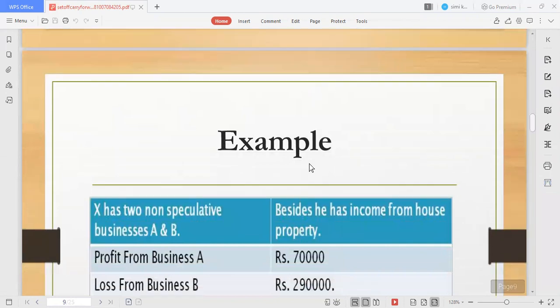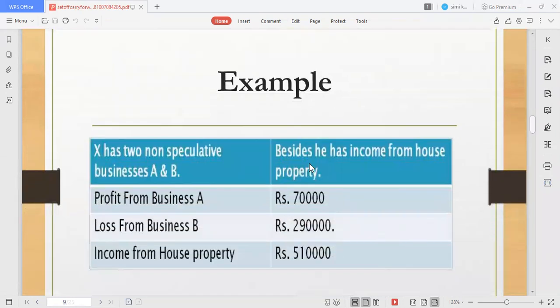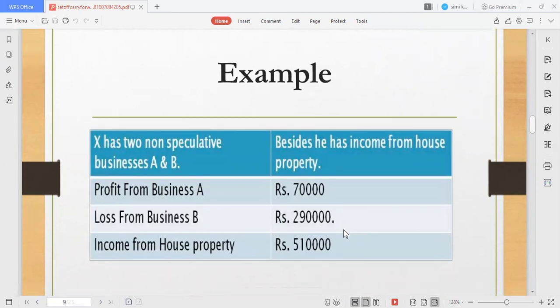Here is an example for you. Just solve it. X has two non-speculative businesses, A and B. Besides that, he has income from house property as well. Profit from business A is 70,000 rupees. Loss from business B is rupees 2 lakh 90,000. Income from house property is rupees 5 lakh 10,000. Now, how are you going to solve this?